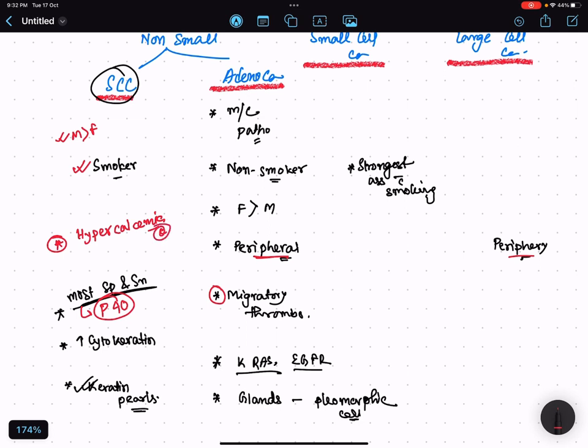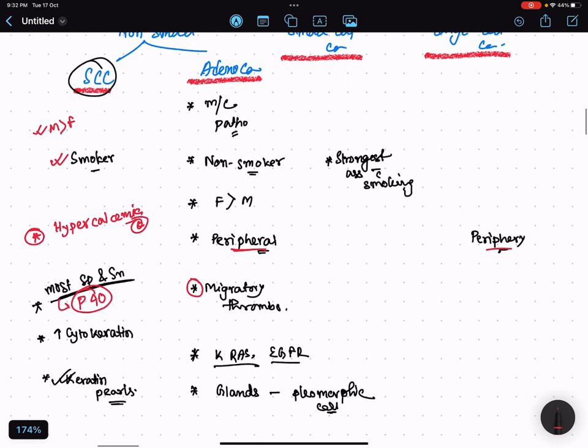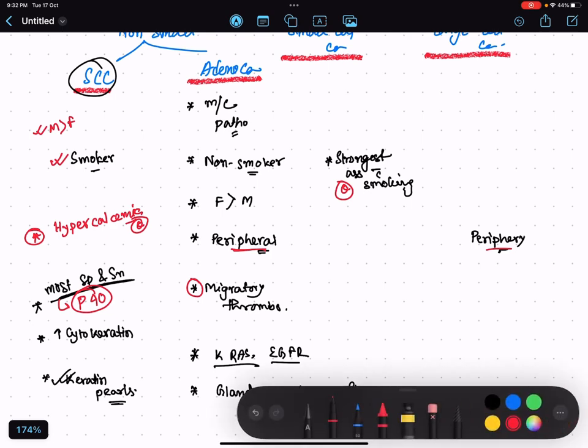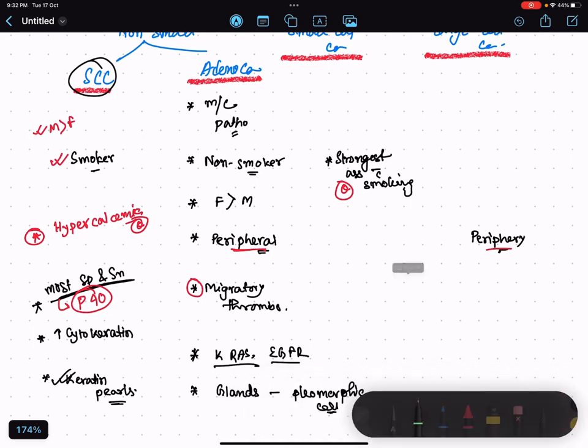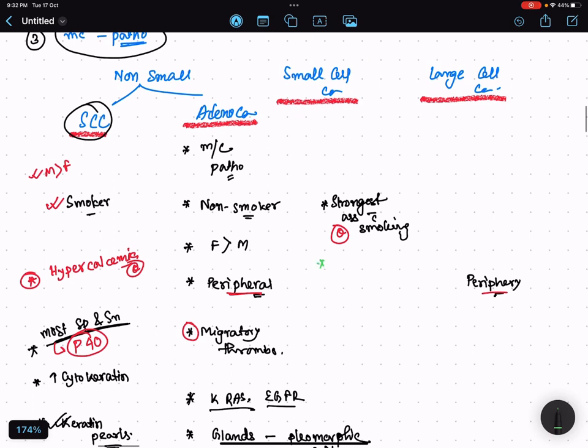Next, coming to small cell carcinoma, the most common question asked is the strongest association with smoking, and another important fact is that small cell carcinoma has the worst prognosis. The paraneoplastic syndrome associated here is very commonly SIADH, syndrome of inappropriate ADH secretion.